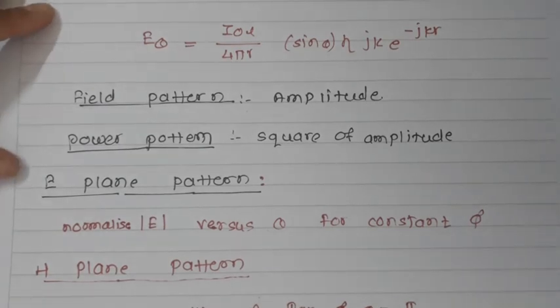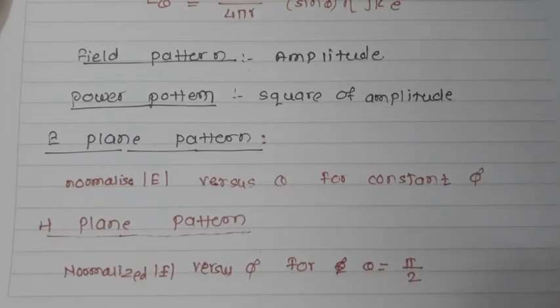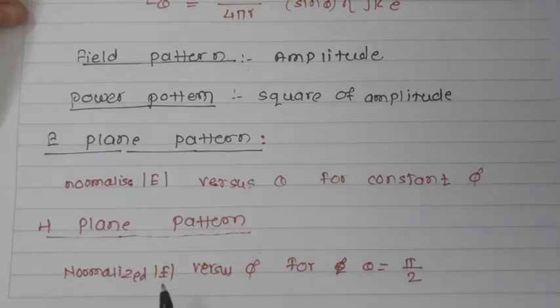This is called the H plane pattern or the horizontal pattern. Note that in spherical coordinates, angle theta is measured from the z axis, and theta is pi by 2 in the horizontal plane or xy plane. We need to remember that the normalized value is obtained by dividing the value by its maximum value. So the H plane pattern is the normalized E versus phi for theta equal to pi by 2.